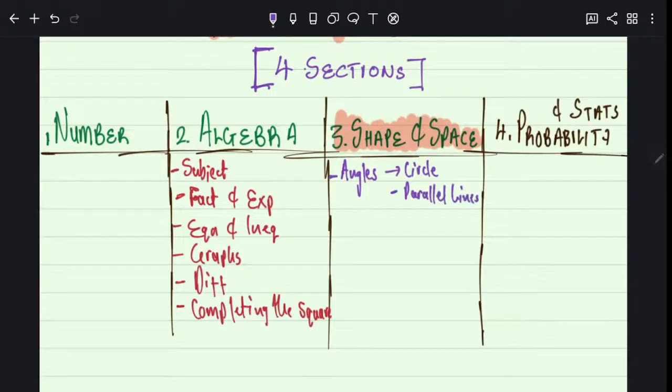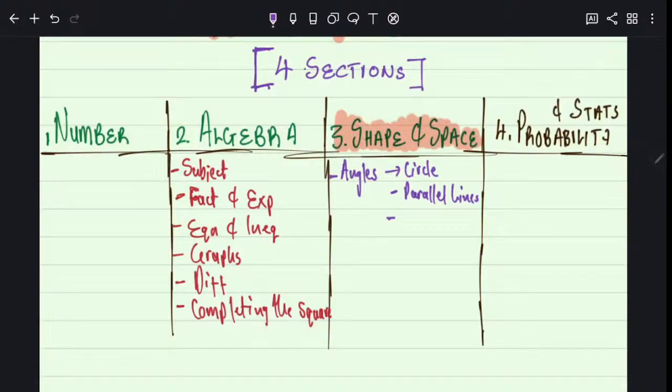Angles on parallel lines, I'll teach you. I promise, don't worry. Because one of it is so important for the topic we are doing today. Angles on parallel lines help you to do a topic we are doing today called bearing.